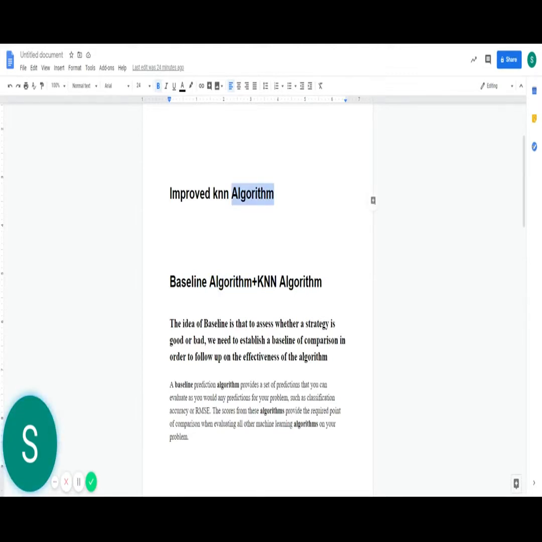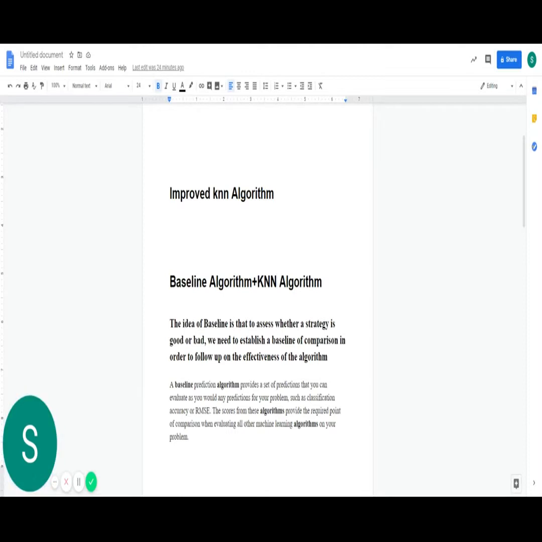The baseline algorithm is a strategy to establish a baseline value for all the items for which the user has not provided a rating, and this helps to increase the accuracy of the algorithm.